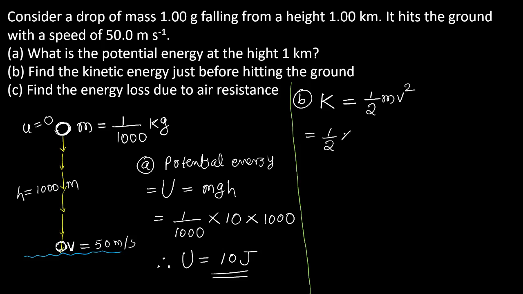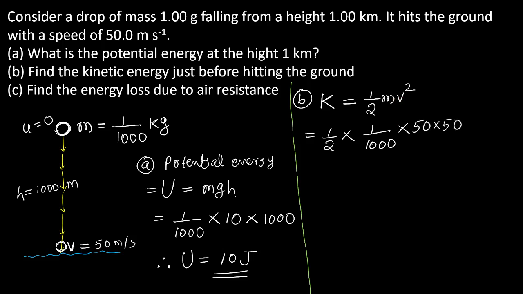Half into m, the mass of the body, 1/1000, into V square. We have to find the kinetic energy just before hitting the ground. At that time velocity is 50, so V square will be 50 square, 50 into 50.